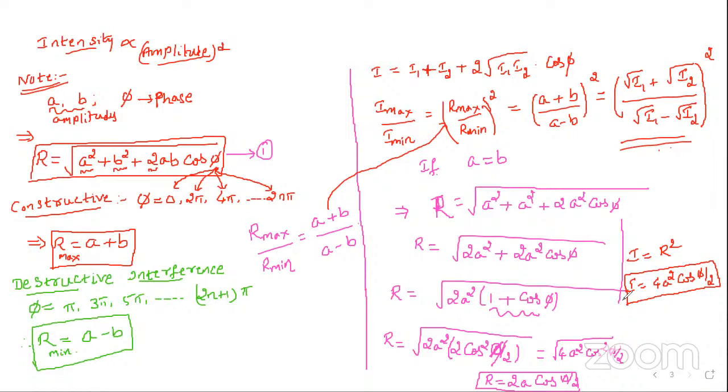Clear? This is a very important formula. The intensity is 4a square cos square phi by 2, and the resultant amplitude is 2a cos phi by 2.